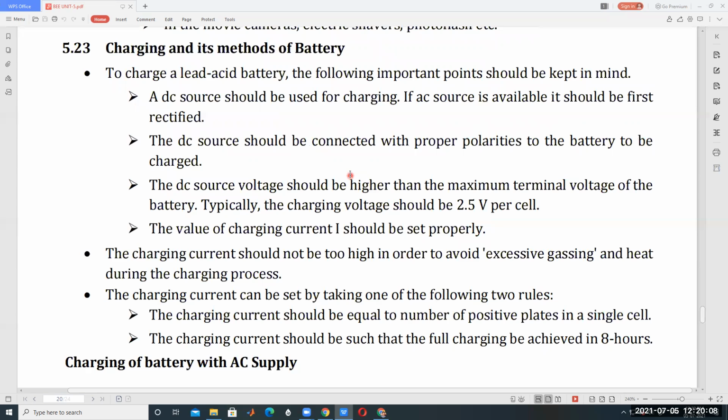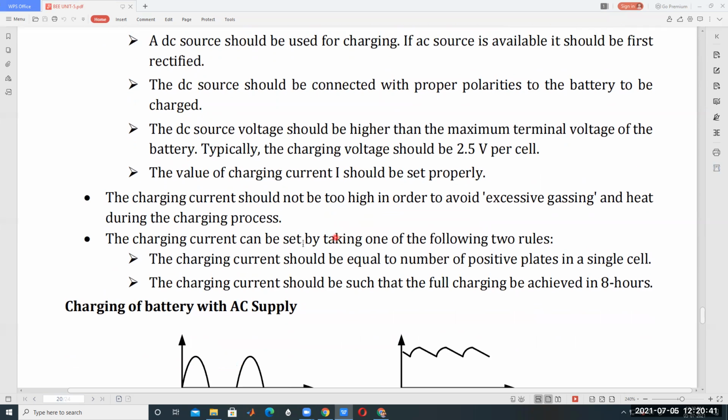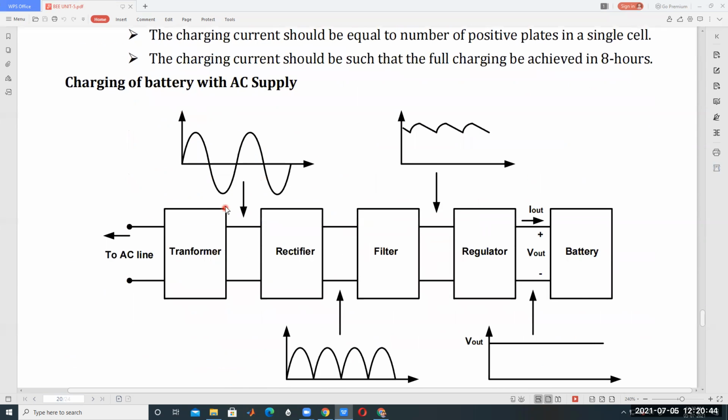The charging current should be set to a proper value, otherwise the life of the battery decreases. Also the source voltage must be more than the battery terminal voltage. Polarities also must be connected in a proper way. If the polarities are connected the other way, there is a disturbance in the reactions and it does not charge properly. So these are the different points that should be known. Then, charging of a battery with AC supply.